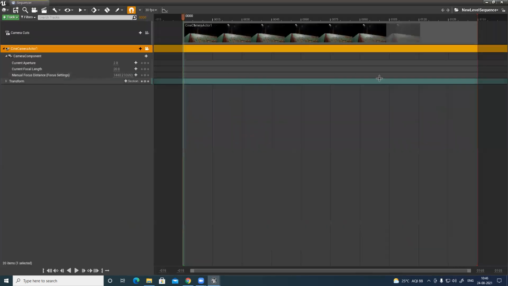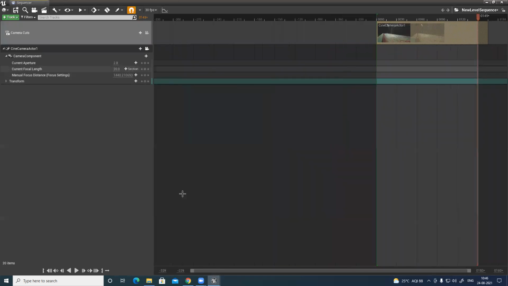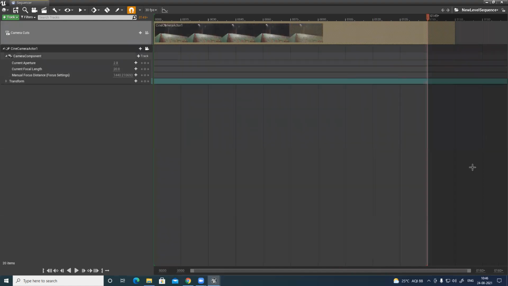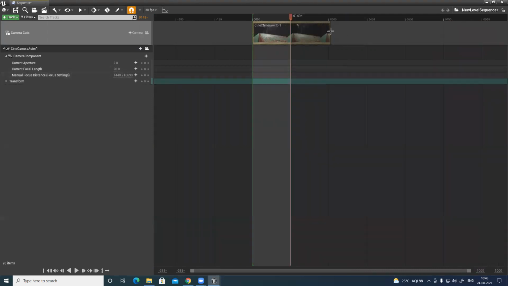Maximize the screen. Right now it's just 150 frames. You can definitely increase it, Control-scroll down, and make sure it starts from 0. Increase this frame count to maybe 1000 and drag this to 1000.